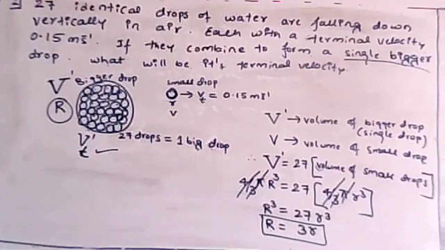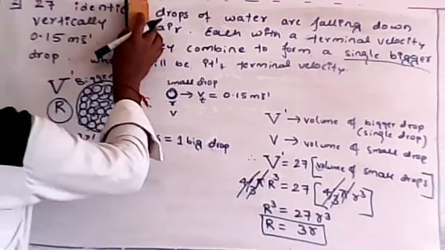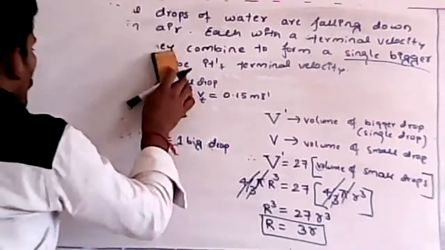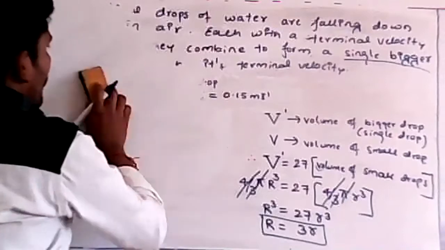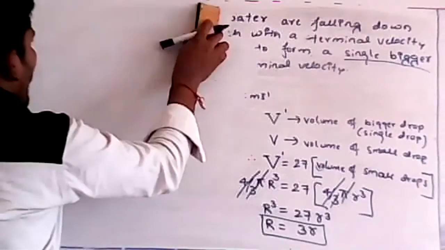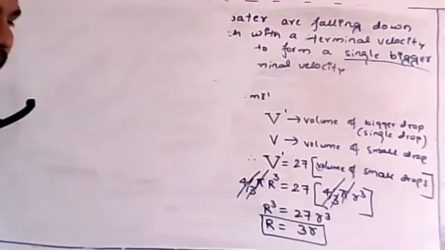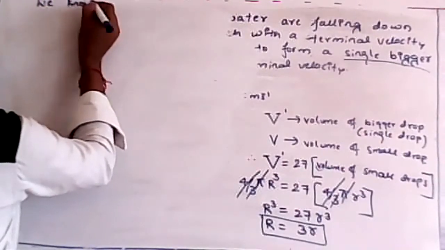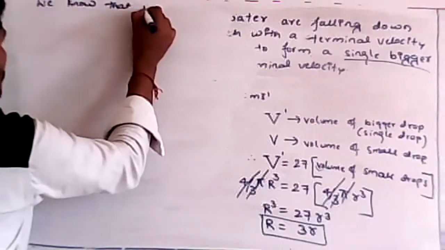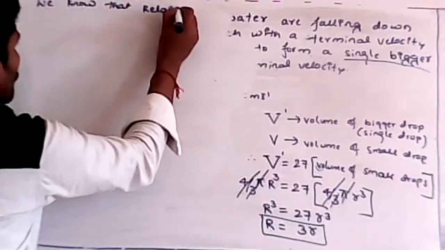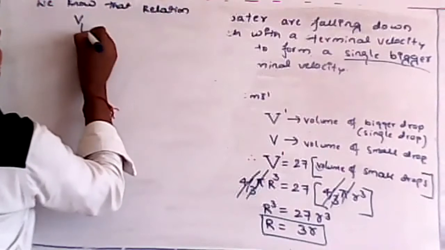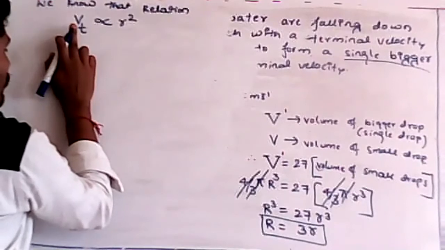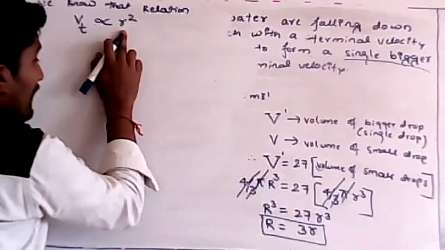Now remember students, I already told you last class that terminal velocity is always directly proportional to the square of the radius. We know that relation: terminal velocity is directly proportional to r square, meaning terminal velocity always depends on the radius.